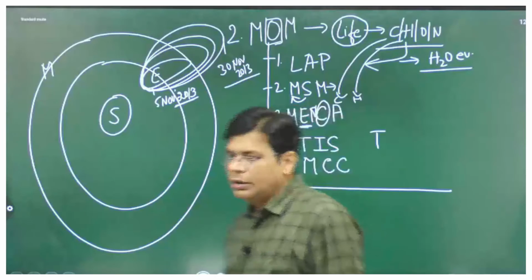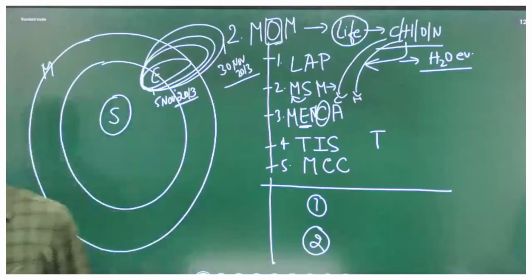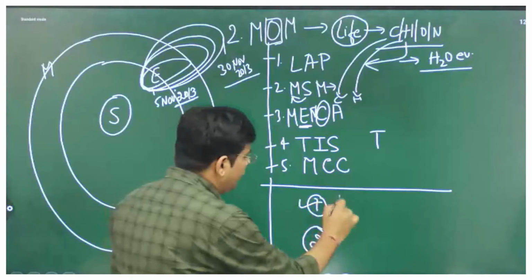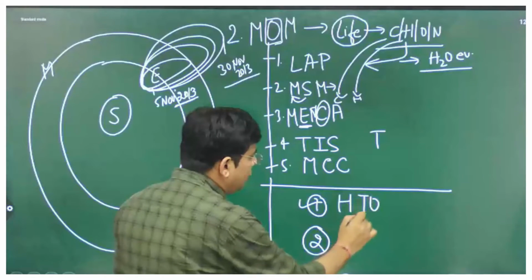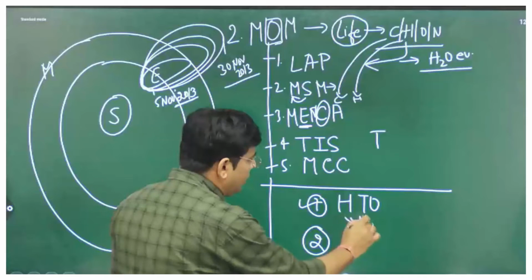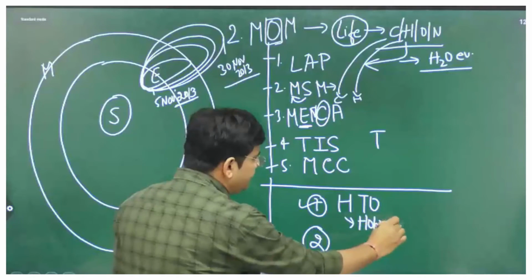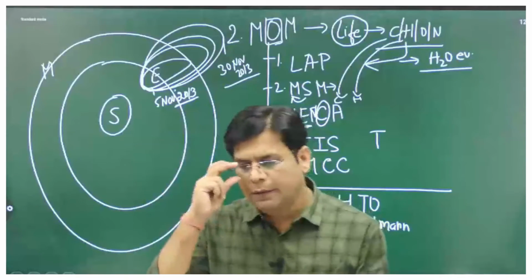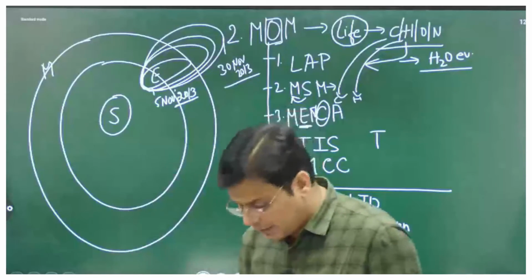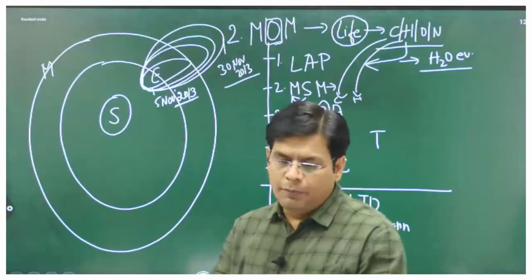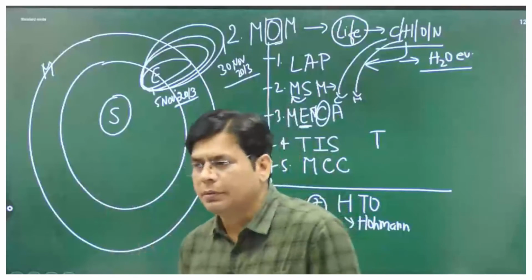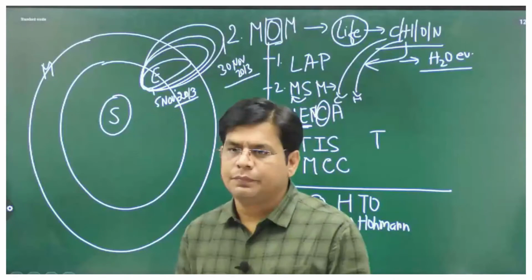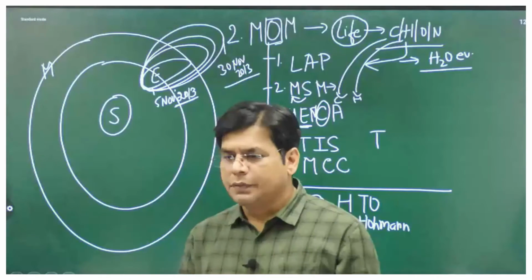Now, on 30th November, the first decision was taken, which is very important for prelims: HTO, Hohmann transfer orbit. Now understand. See, when going from one place to another, say for example, going from here to your home, if there are 4 ways, one is a shortcut.